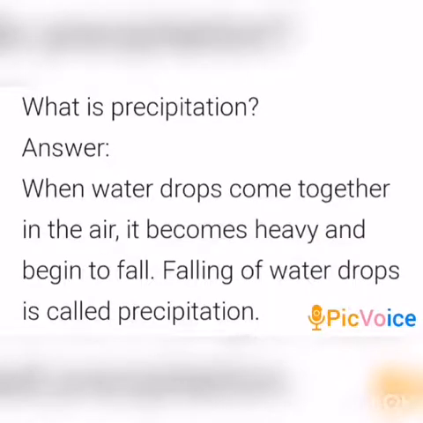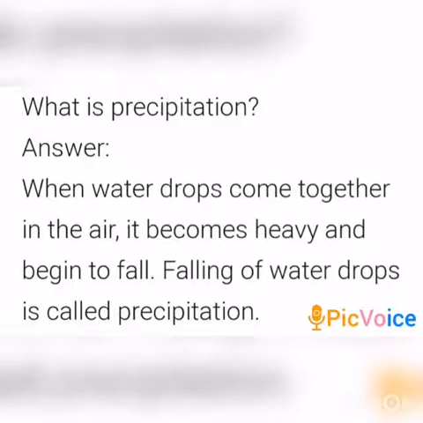Then, next question. What is precipitation? Let us write the answer, children. When water drops come together in the air, it becomes heavy and begins to fall.